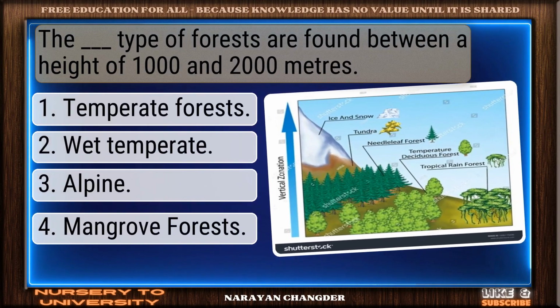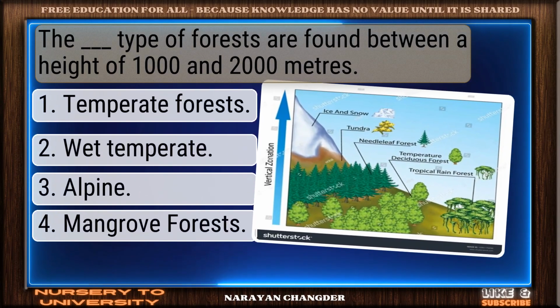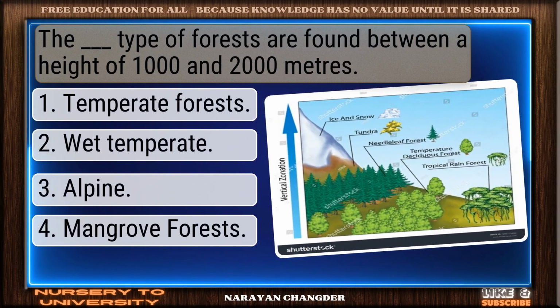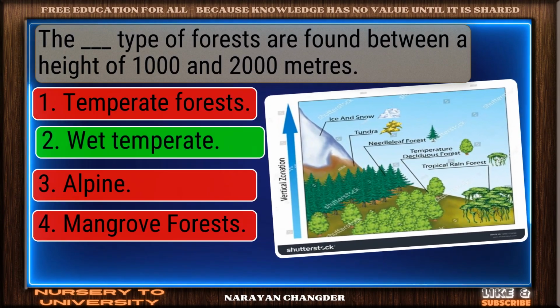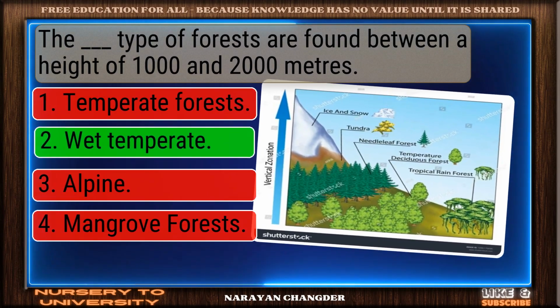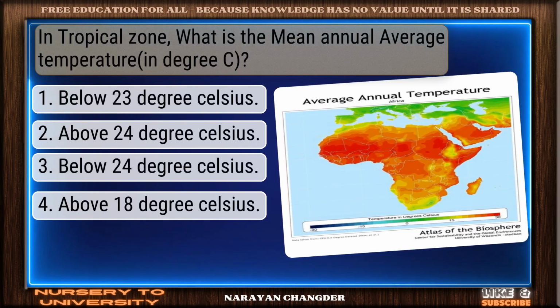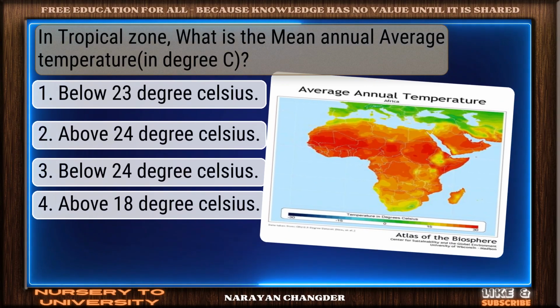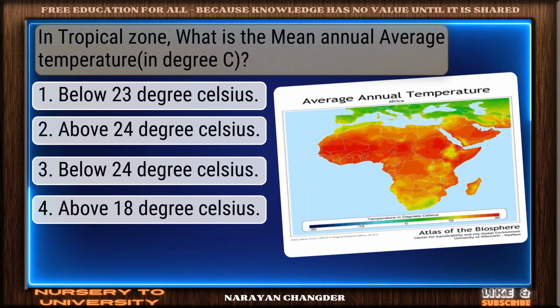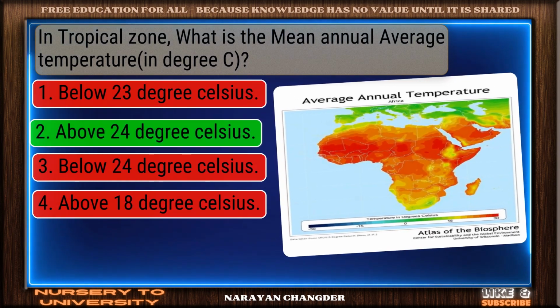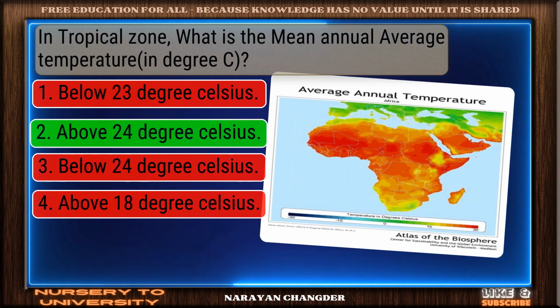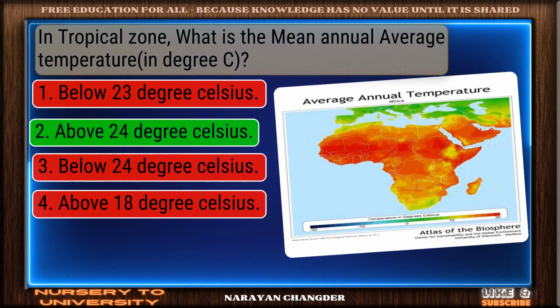Question number 88. The dash type of forests are found between a height of 1,000 and 2,000 meters. Correct response. Wet temperate is the most accurate answer. Question number 89. In tropical zone, what is the mean annual average temperature? Smart pick. Above 24 degrees Celsius is the correct choice.